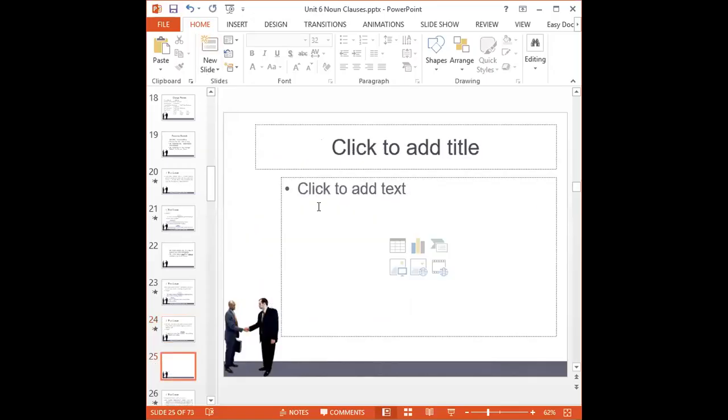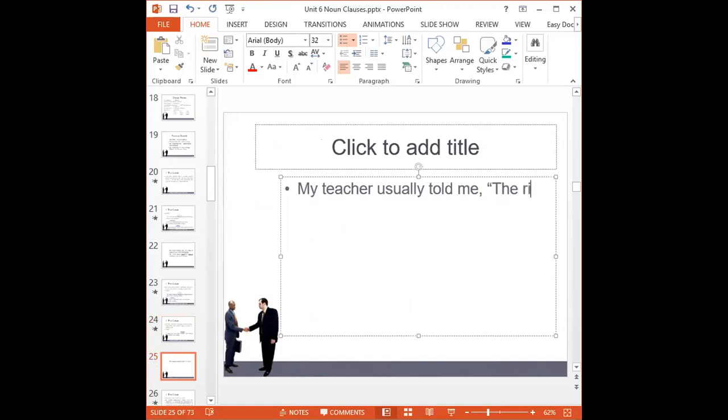Example: here, if we just say, my teacher usually told me the sun rises in the east and sets in the east, right? So you can see the verb here, everybody. The verb here is what? Past or present, everybody? Past, teacher. Past, right? But can we change the sentence here to past or not?